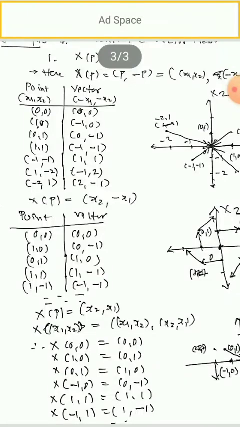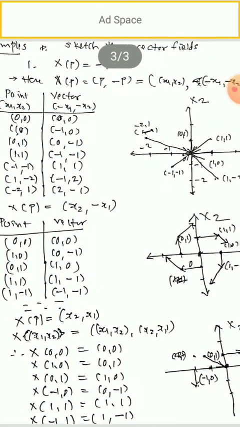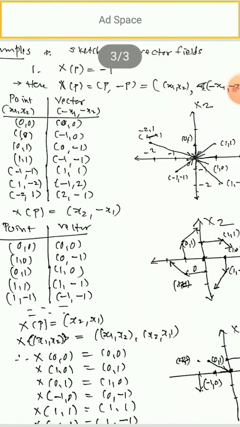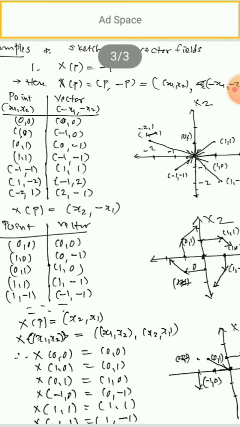1 comma minus 2, minus 1 comma 2. Where is the point 1 comma minus 2? See, fourth quadrant, 1 comma minus 2. At that point, the vector is shown going towards the origin. How? At 1 comma minus 2, the vector attached is minus 1 comma 2. Where is minus 1 comma 2? Second quadrant. If you join from the origin to that point, and shift that vector to the point 1 comma minus 2, it will look like this. So this is the required vector field.